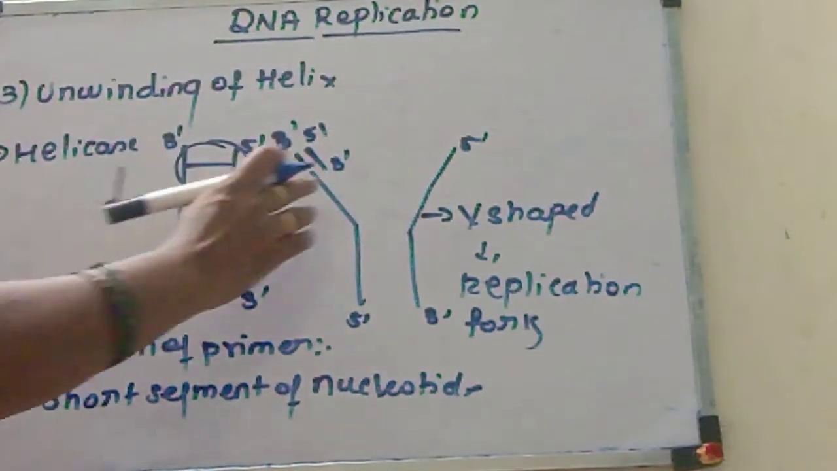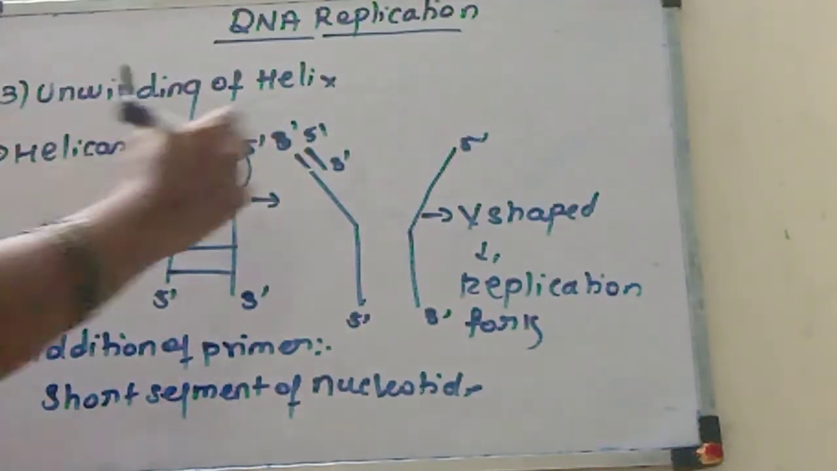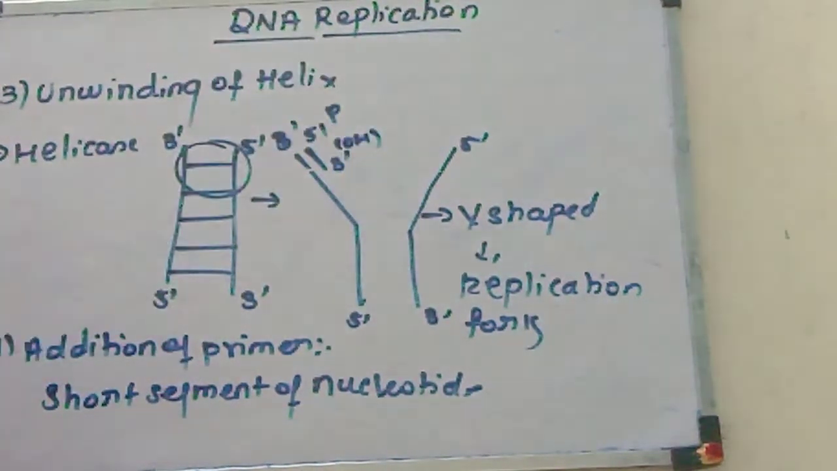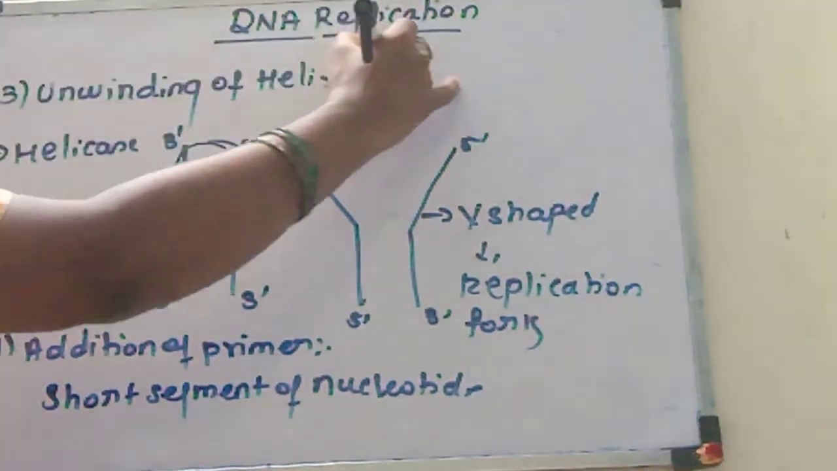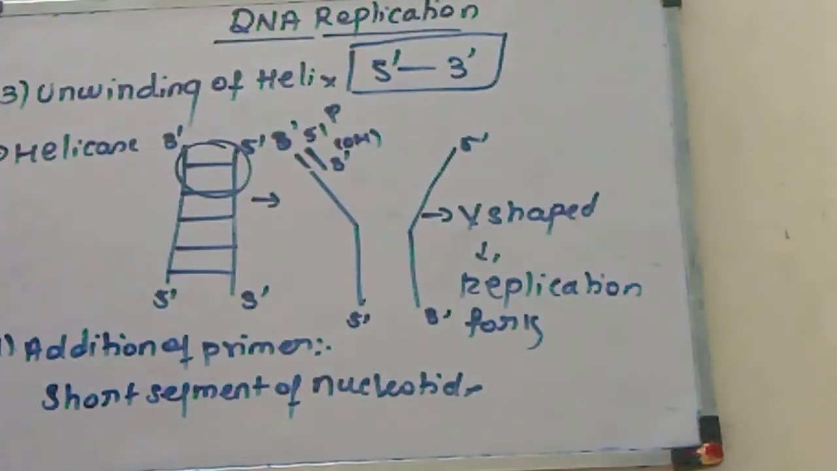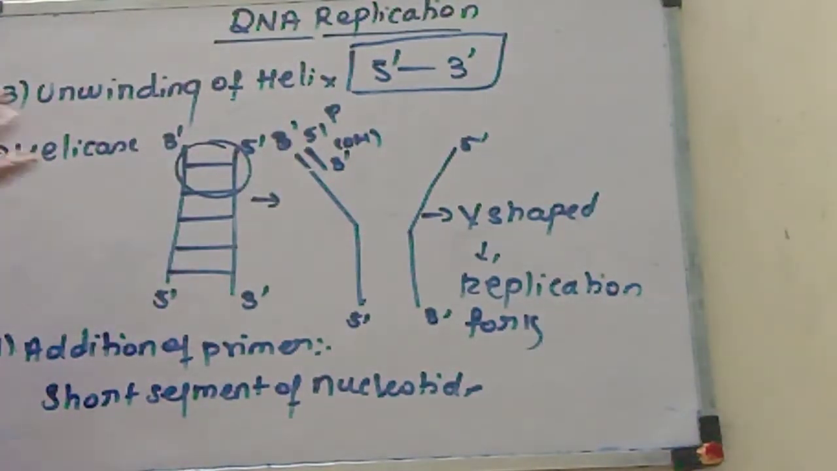And you know very well, new nucleotides are added only at the 3' end. Why? Because at the 3' end a functional group is present, while at the 5' end a phosphate group is present. So the new strand is always synthesized in 5' to 3' direction only. Here we are adding the RNA primer in this way.